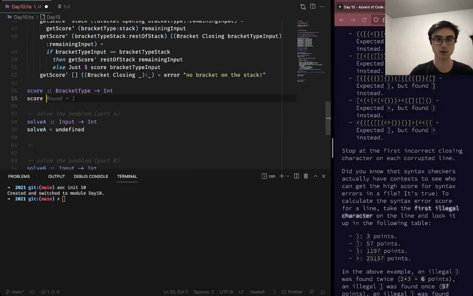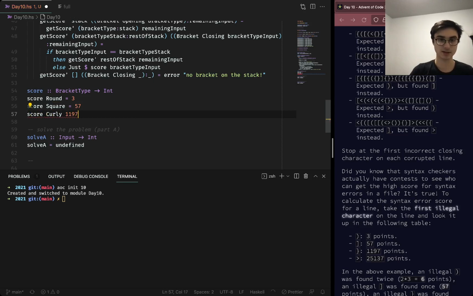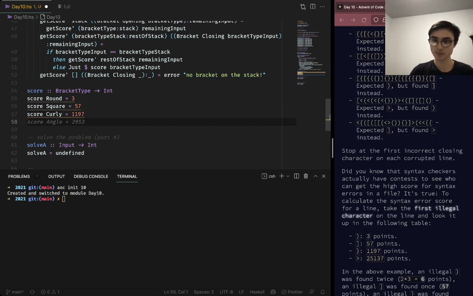Yes, so score round is 3. Score square is 57. Curly is 1197. And score angle is 2953. Wait, no, it's not. It's 25137.